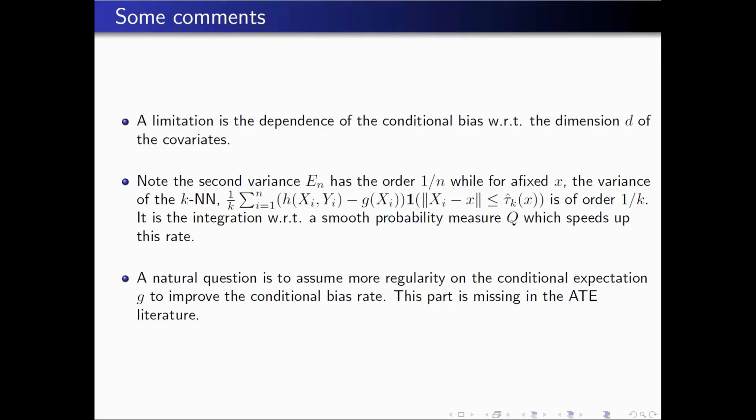So what is the limitation, to summarize? The limitation is the dependence of the conditional bias with respect to the dimension. It is worse if the dimension is large. For the variance term, we have a difference from the original variance term of KNN estimation, which is due to the fact that we use an integral of this variance, and this speeds up the convergence rate. But the natural question is to find a way of assuming more regularity on the conditional expectation and to see if it is possible to speed up the rate, especially for the bias, in terms of dimension.